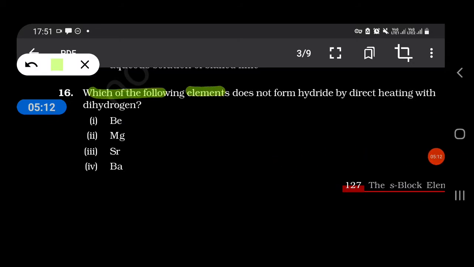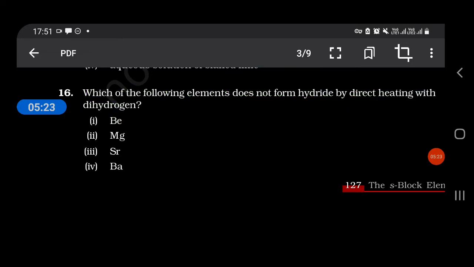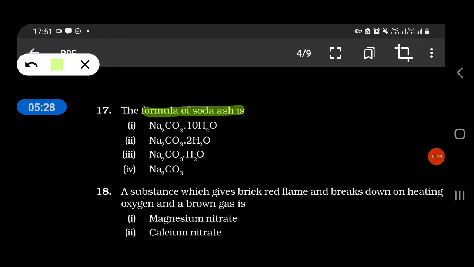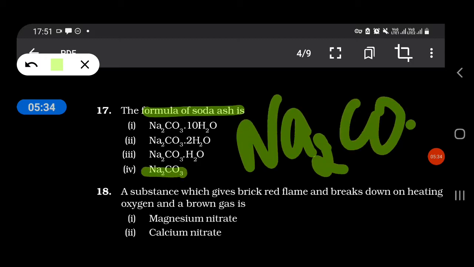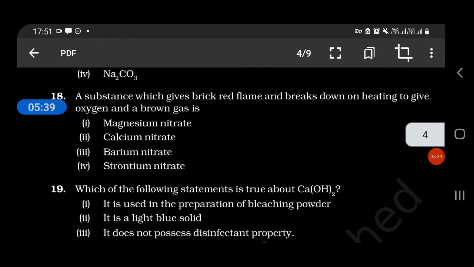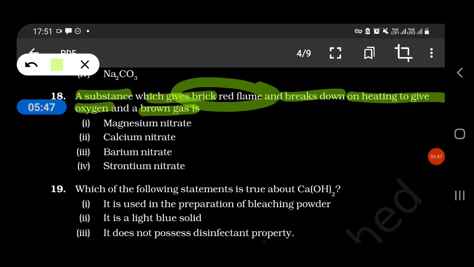Which of the following elements does not form hydride by direct heating with dihydrogen? Our answer is Be. The formula of soda ash is Na2CO3. A substance which gives brick red flame and breaks down on heating to give oxygen and brown gas is calcium nitrate.